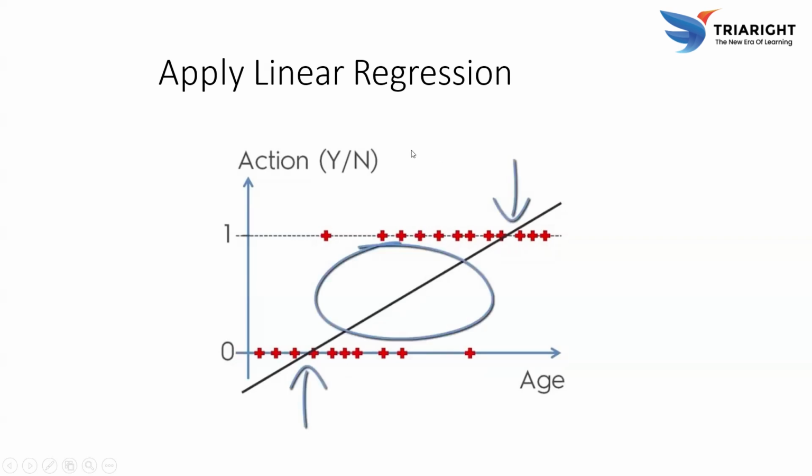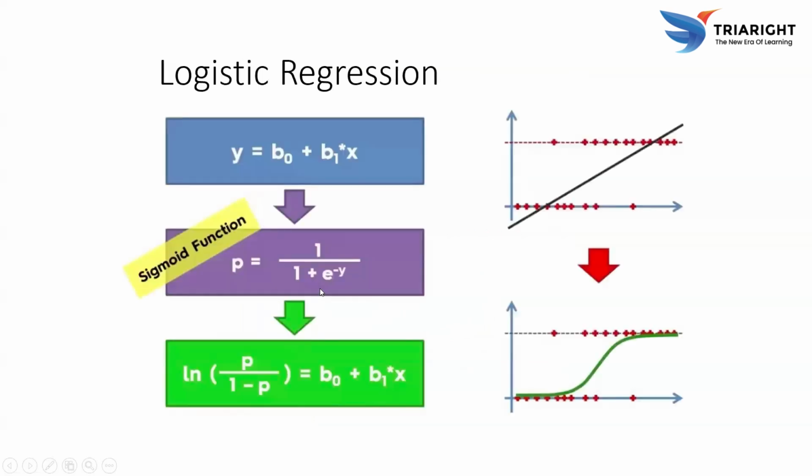Let's talk about linear regression. It is the center of the points. Here we get a curve. The starting and ending will be the same, but here we get the curved line. We can see this is the logistic regression in its actual form.